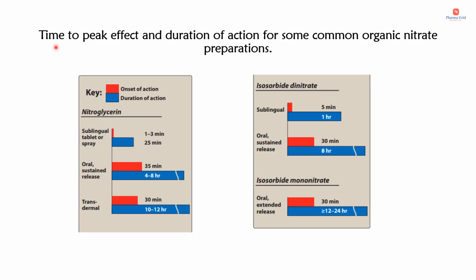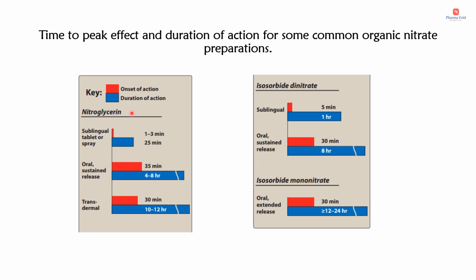So in this slide, you can see the time to peak effect and duration of action for some common organic nitrate preparations. Onset of action means if a drug is administered, how much time it will take to produce the action, or at what time the particular drug produces its action, which is known as the onset of action of a particular drug. And duration means how long the produced effect will be sustained, which is known as the duration of action.